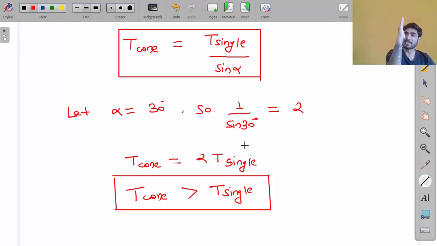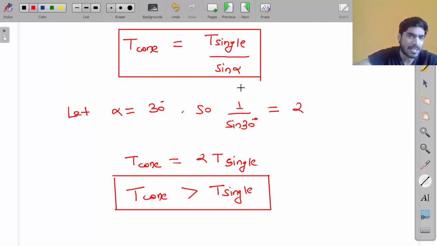In the case of the plate clutch, the contact takes place on this surface, and in the case of the cone clutch, the contact takes place on this surface. Now look at these two surfaces. Which one will have a greater area? This one will have a greater area because it is inclined. Look at this length; it is greater than this length, right? So the contact area is more, friction is more, so torque is more. Here we have derived the equation, and from the equation you can see T of cone clutch will be equal to T of single plate clutch divided by sine alpha.